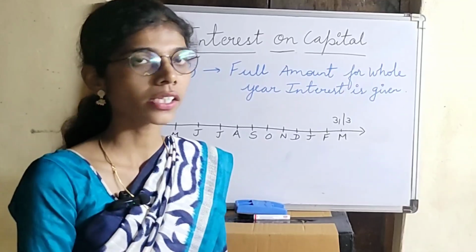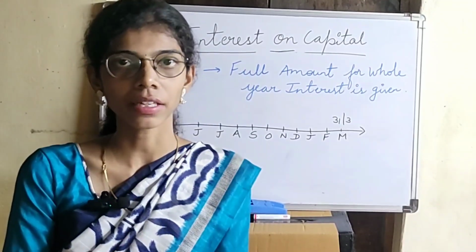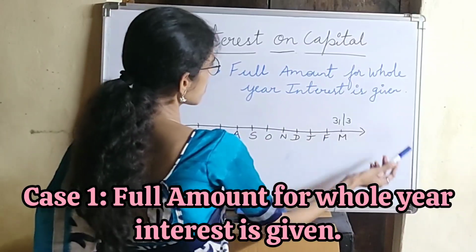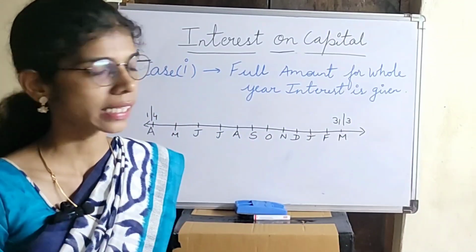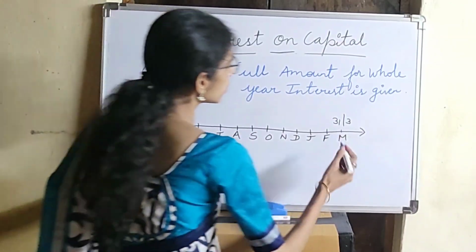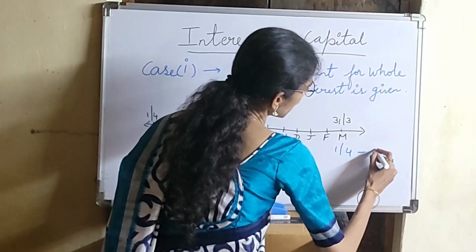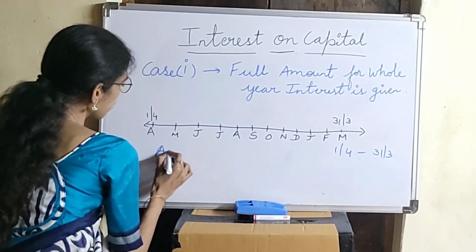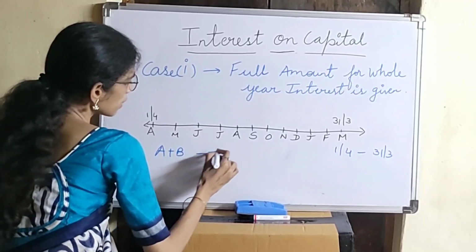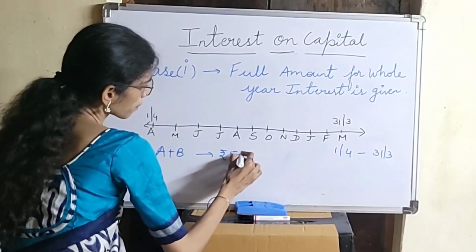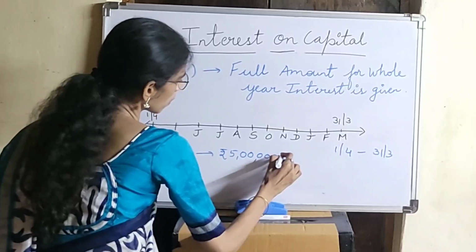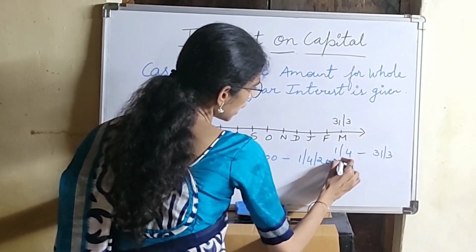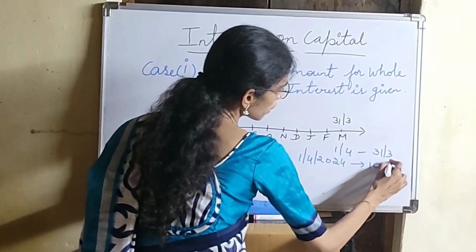There are two cases which we study under interest on capital. The first case is full amount for whole year interest is given. Let us understand this with an example. As we know, the accounting year starts on 1st April and ends on 31st March. Suppose partners A and B make an investment of rupees 5 lakh on 1/4/2024 and they say that they need an interest of 10%.